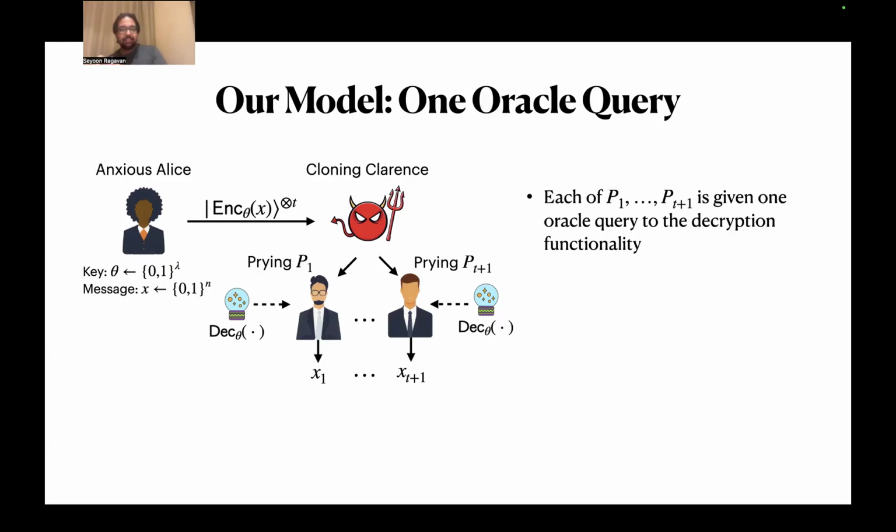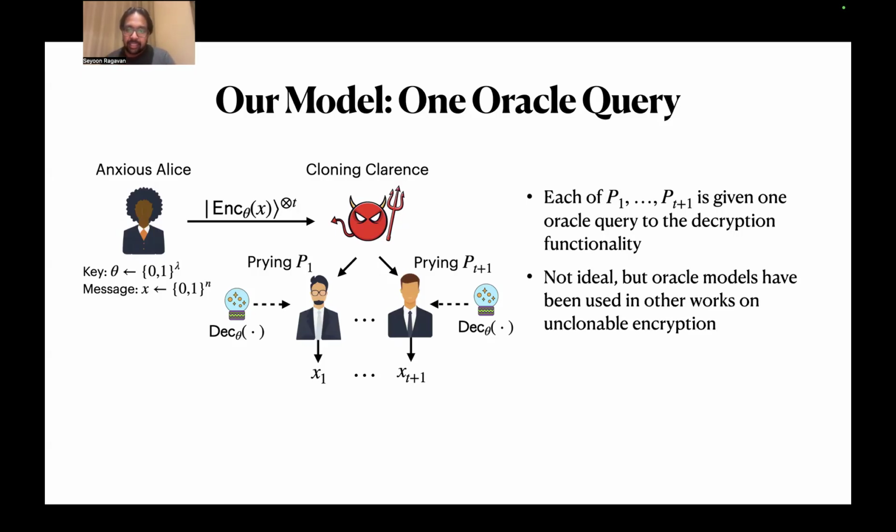So now, instead of giving the players P1 through to PT plus 1 data in the clear in the final phase, what we're going to do is give each of P1 through to PT plus 1 an oracle query to the decryption functionality. And yes, of course, this is not ideal, but oracle models have been used in other works on unclonable encryption, and the hope is, of course, for these constructions and security proofs to be lifted to the plain model later.